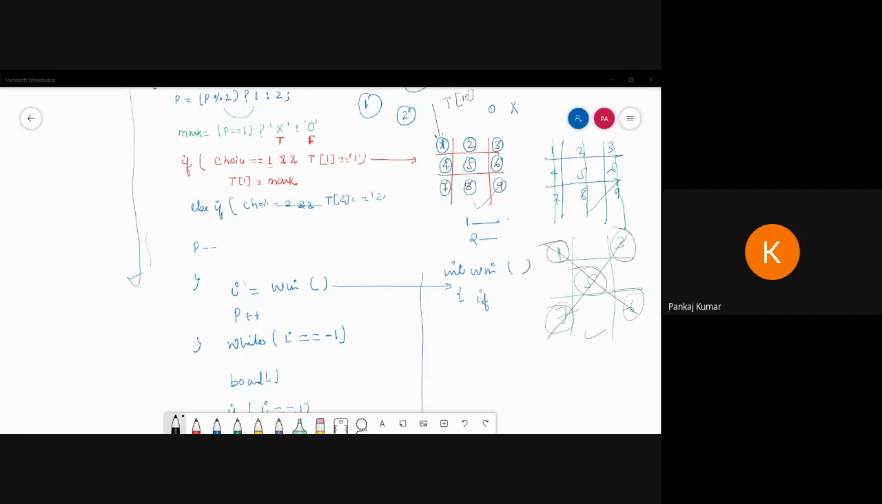So for this lab, only 24 students are present, not all. They are all divided into groups. Okay, so different groups are there on different days. Yeah, it's batch C. So try once your tic-tac-toe problem. If you are getting any problem, then tell me.